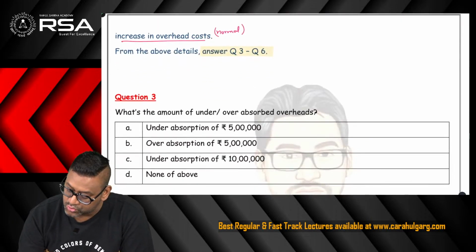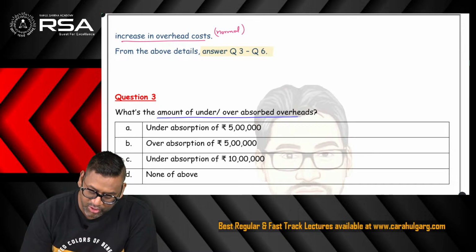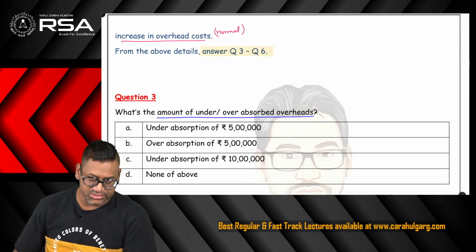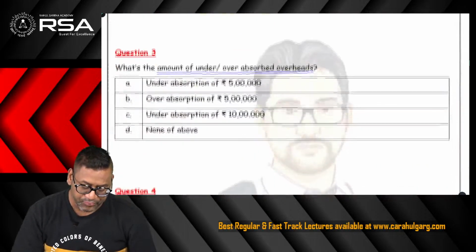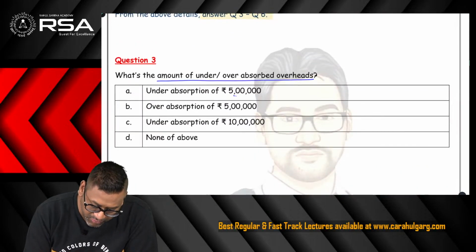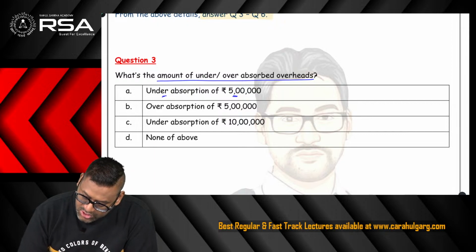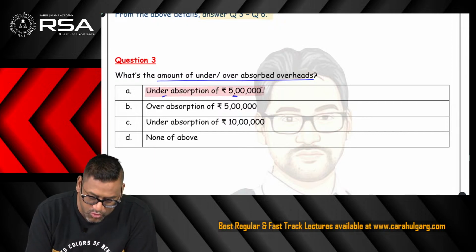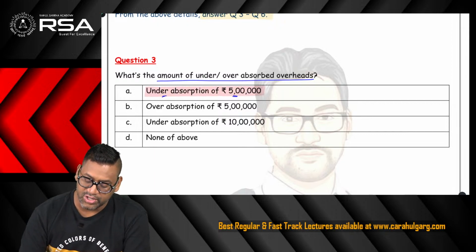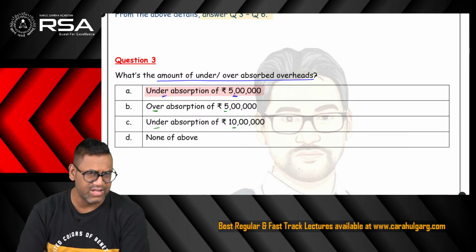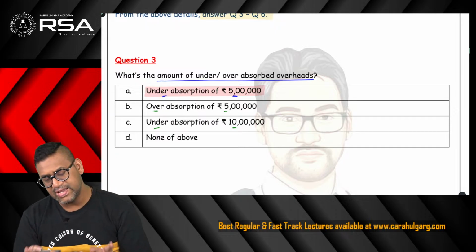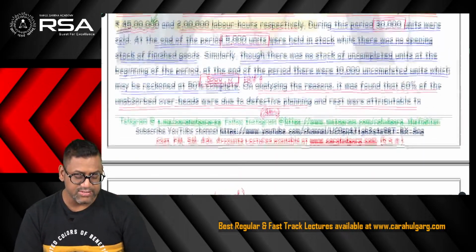Let us read the first question. It says what's the amount of under or over absorbed overheads. So we have already found it out that 5 lakh rupee is the under absorption. So the relevant option being 5 lakh and under absorption, this becomes our correct answer, under absorption of rupee 5 lakh. The question is trying to confuse us by giving over absorption of 5 lakh or under absorption of 10 lakh. These are irrelevant options.